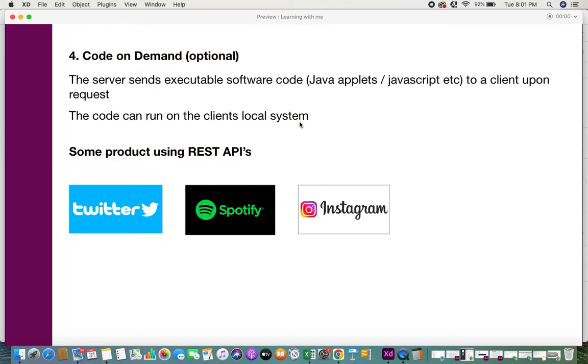So you might wonder what could be the possible use cases. It can be as simple as a quiz, a survey, a game. All these are examples of small executable software codes that run on the client system. So this is an optional guideline, but it's part of the REST API guidelines. So these are just some guidelines about the APIs and the REST APIs and how REST APIs work.